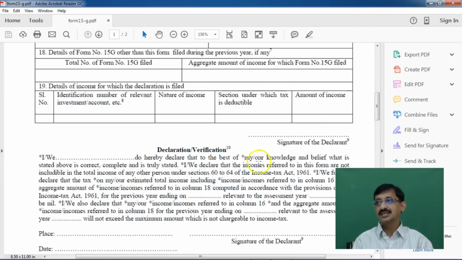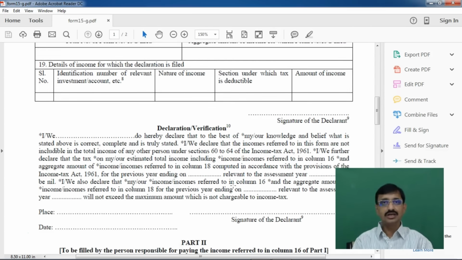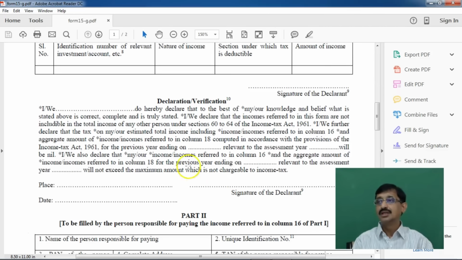Now you have this declaration part. Also, we have dealt with it while dealing with the law relating to these particular forms, but here you have one more declaration, that is, whatever income you are receiving or giving the declaration for, that money is not to be included in the income of any other person under section 60 to 64. Means for this money the clubbing provisions are not applicable. That's an additional declaration you are making.